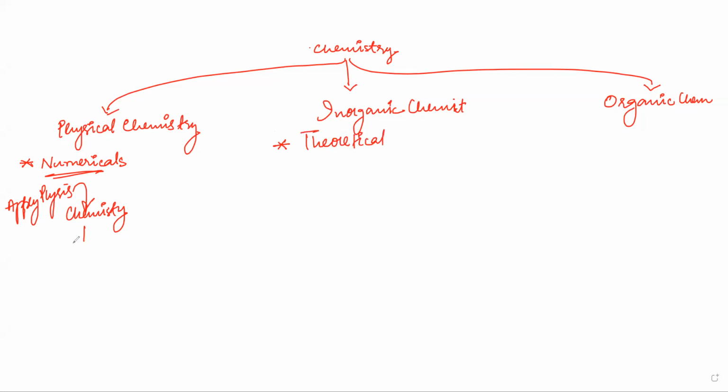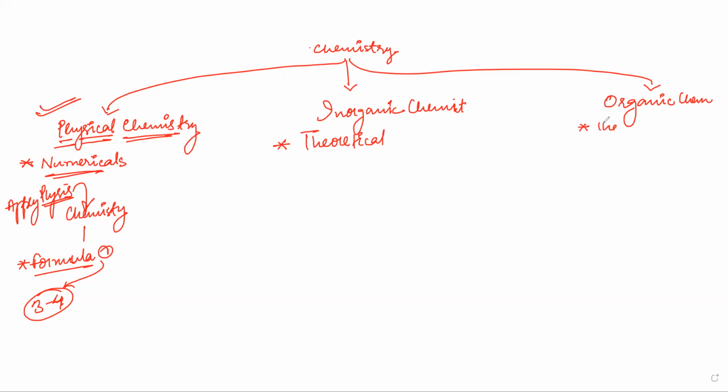Now, what is the base? I mean, numericals. Then you will have formulas, and from one formula you can at least solve 3 to 4 types of questions. So this is easy if you are good at maths. Physics means maths. You are involving numericals, that means you have maths here. So this is a very scoring subject. If you have a good grasp and are familiar with mathematics, then physical chemistry is a very good option for scoring. Then comes inorganic chemistry and organic chemistry.